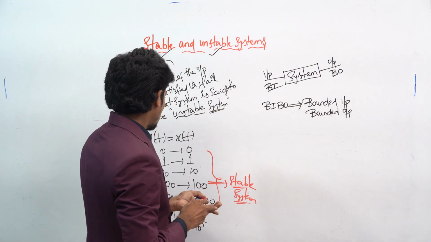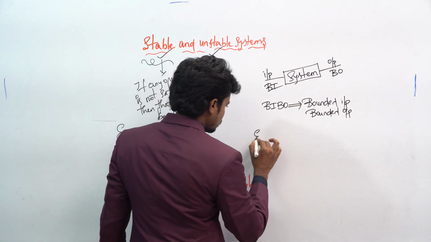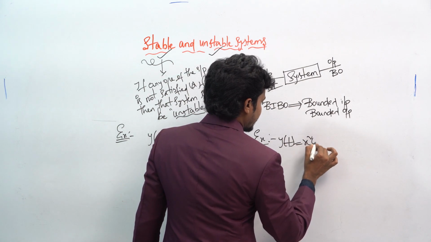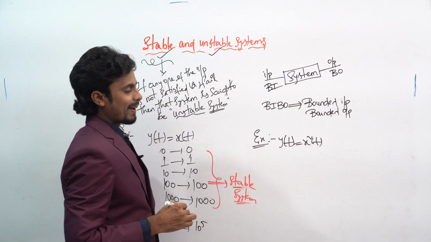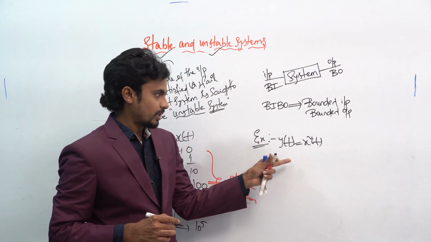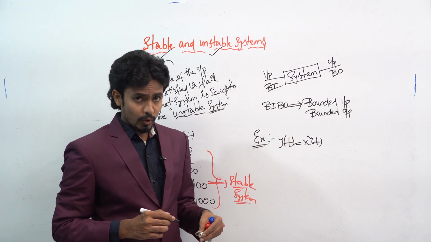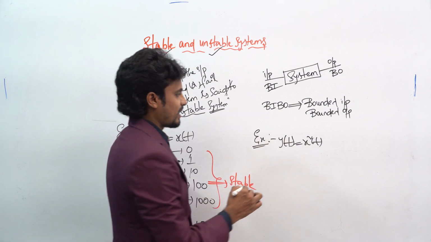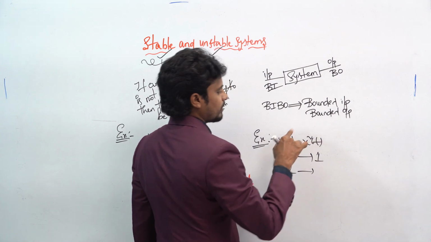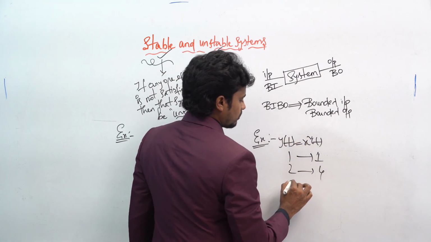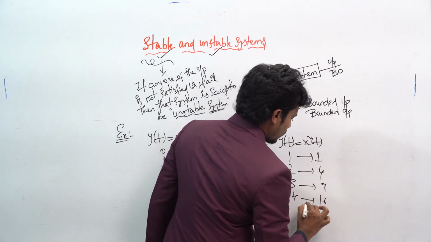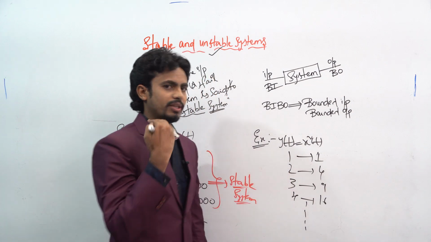For example, see another question: y of t equal to x square of t. Whether this system may be stable or unstable? For example, if you put x of t equal to 1, what will happen? Square means it will become the same 1. If you put 2, x square will become 4. 3 means 9, 4 means 16, and so on up to whatever values you take.